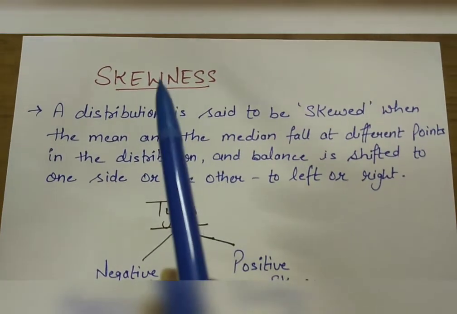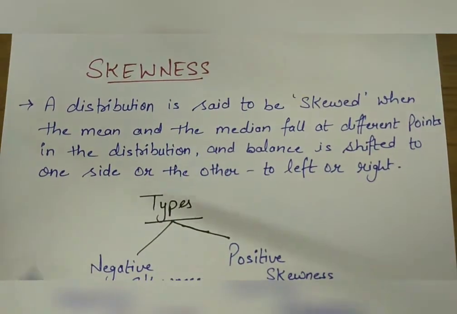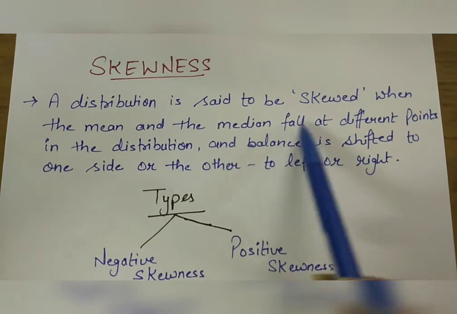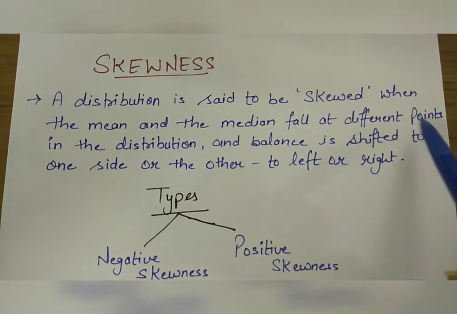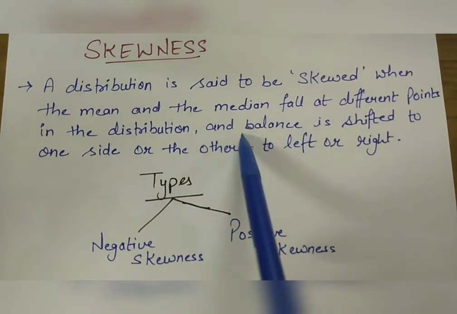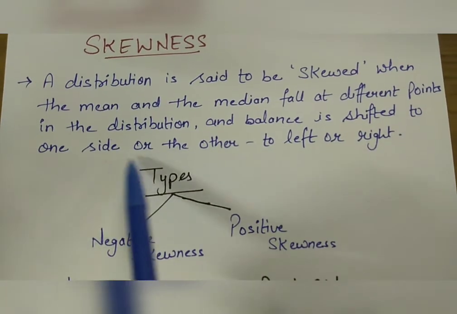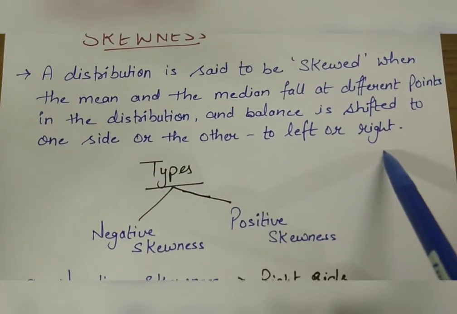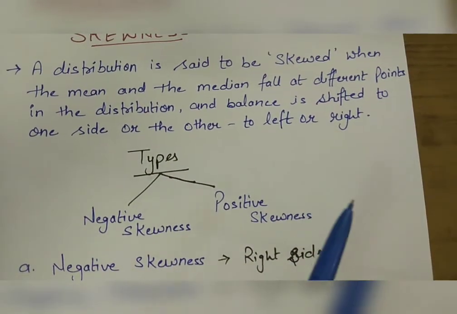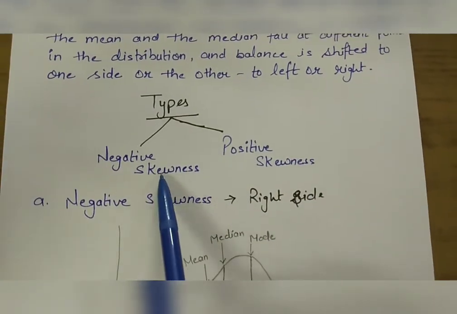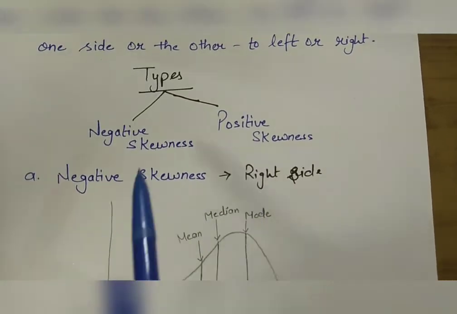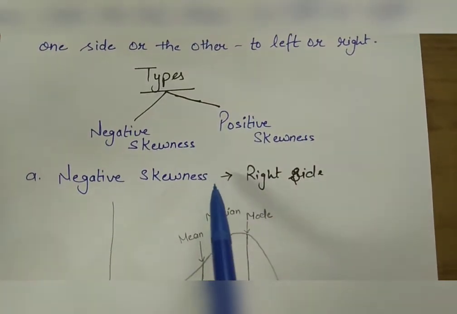Now, come to skewness. A distribution is said to be skewed when the mean and the median fall at different points in the distribution and the balance is shifted to one side or the other, to the left or right. Skewness is of two types. First, negative skewness, and second, positive skewness. Negative skewness.